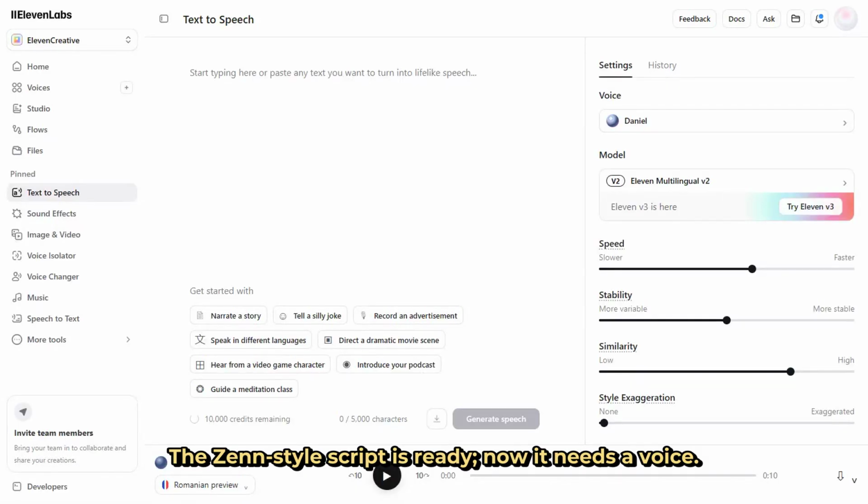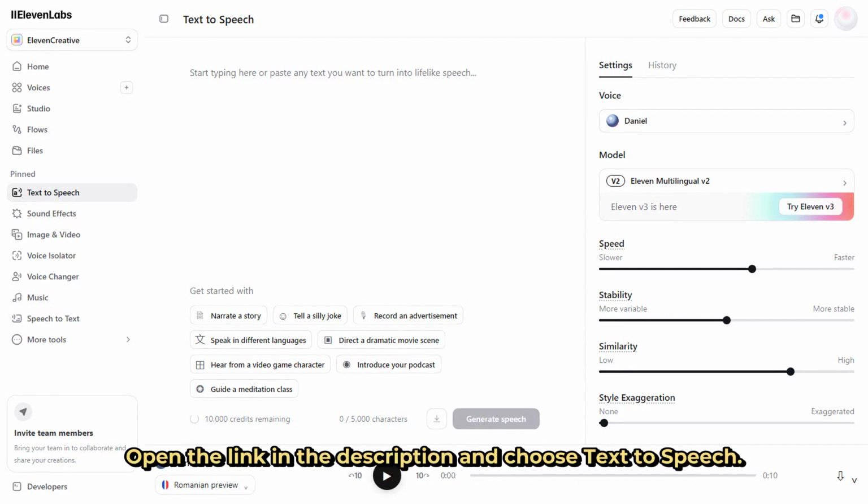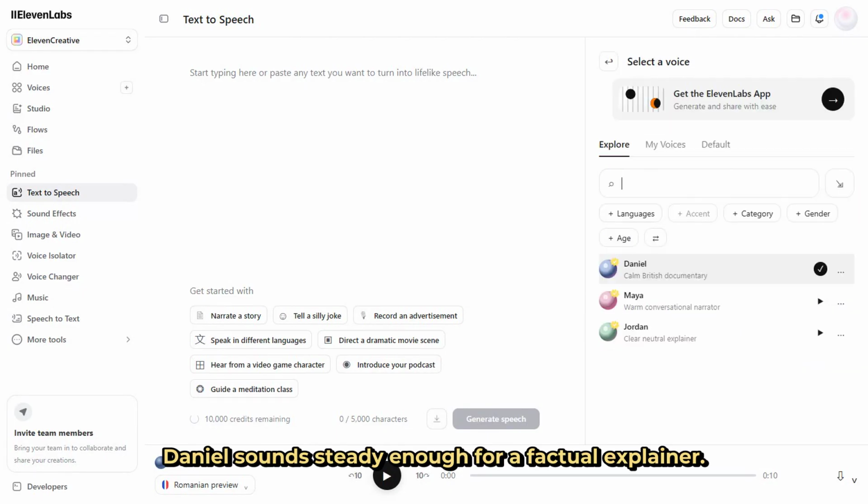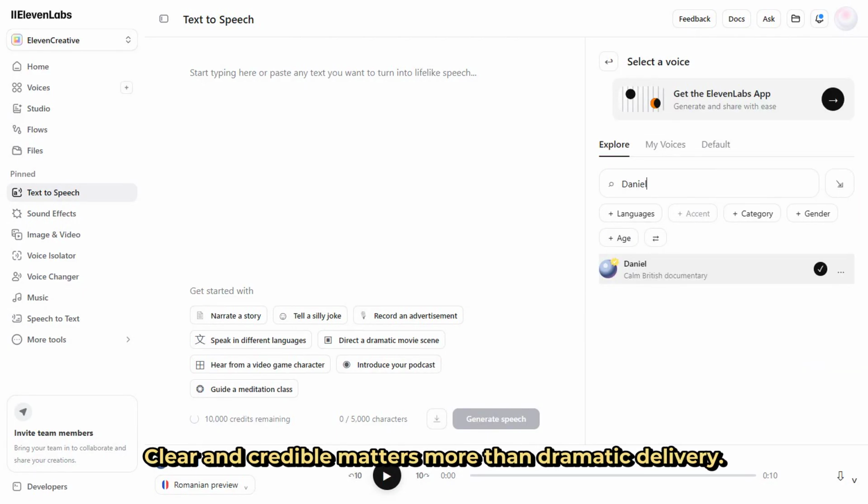The Zen-style script is ready. Now it needs a voice. Open the link in the description and choose text-to-speech. This is where the finished text becomes an audio asset. Search for a calm voice, not the loudest one. Daniel sounds steady enough for a factual explainer. Clear and credible matters more than dramatic delivery.